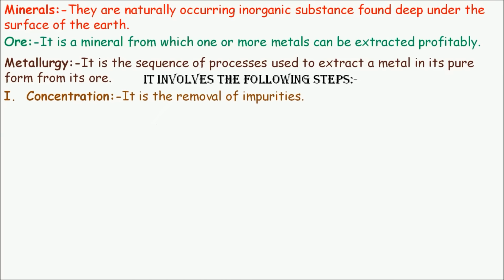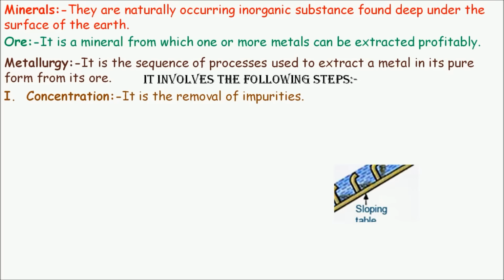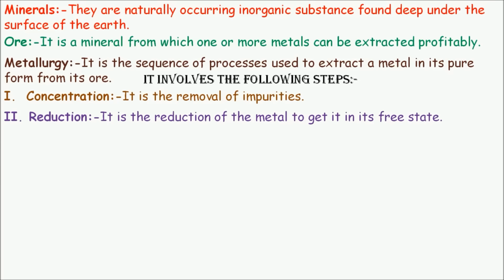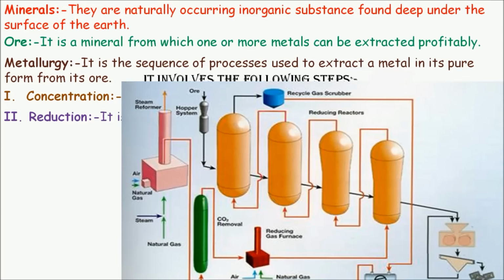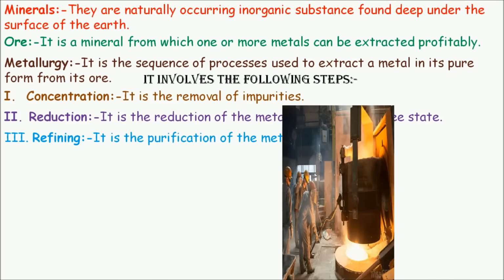It involves the following steps. Number 1. Concentration. It is the removal of impurities. Number 2. Reduction. It is the reduction of the metal to get it in its free state. Number 3. Refining. It is the purification of the metal.